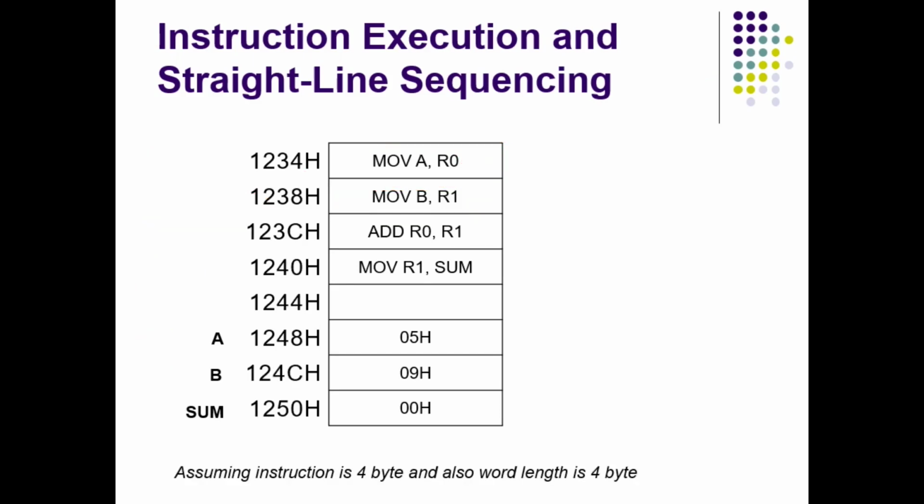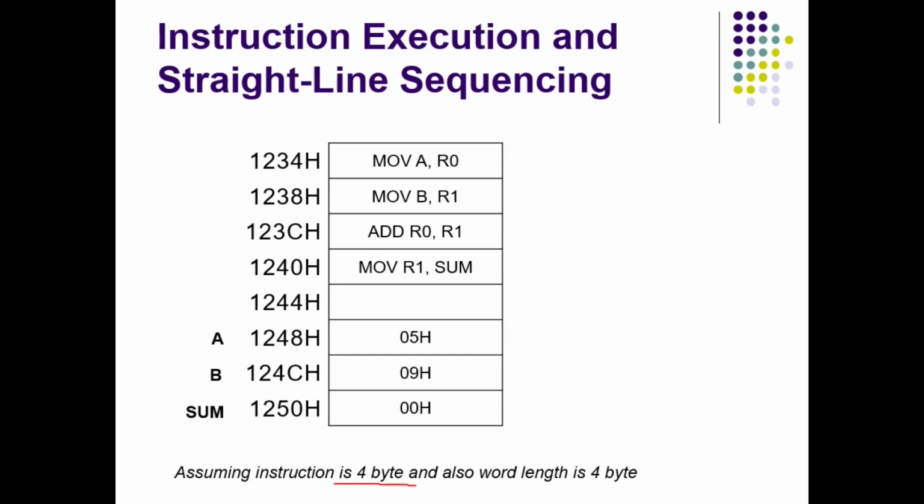Here I have the same straight line sequencing example, but here I have considered every instruction to be 4 bytes in length. When I encode an instruction into binary, it takes 4 bytes, not 1 byte. That's why you can see every instruction address is incremented by 4 compared to the previous instruction.